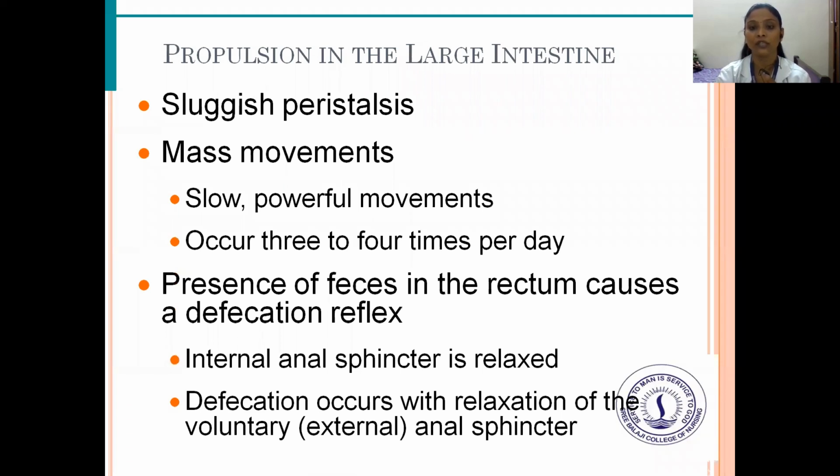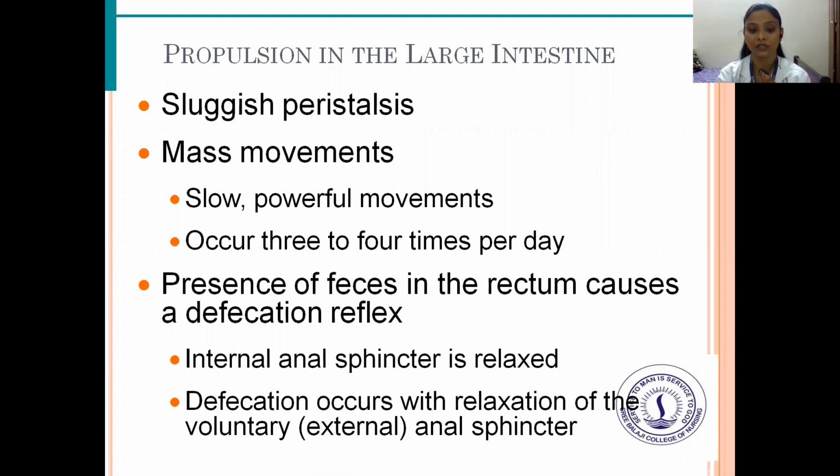What is the propulsion in the large intestine? Sluggish peristalsis and mass movements, slow powerful movements that occur 3 to 4 times per day. Presence of feces in the rectum causes a defecation reflex. The internal anal sphincter is relaxed.